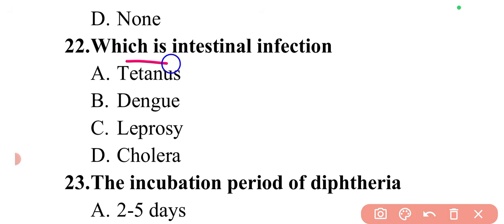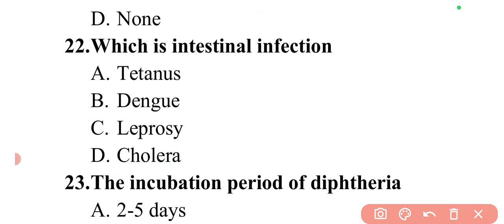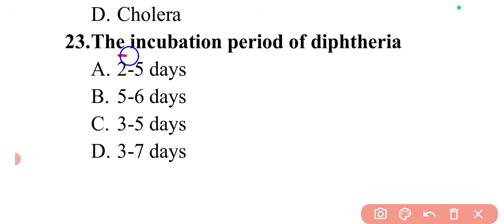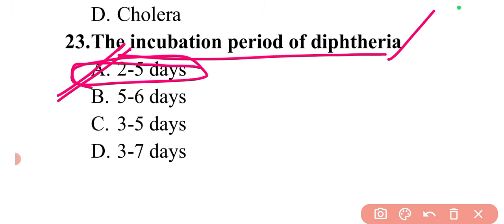Next question is which is intestinal agent? So among these the intestinal agent is cholera. So here option D is correct. Next question is incubation period of diphtheria is. So the incubation period for diphtheria is 2 to 5 days. So here option A is correct. In different books you will find the incubation period as different values, but not much change, there can be a slight change.